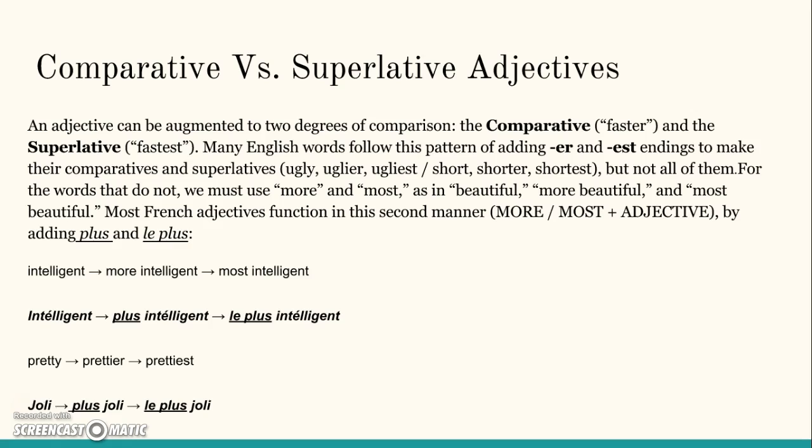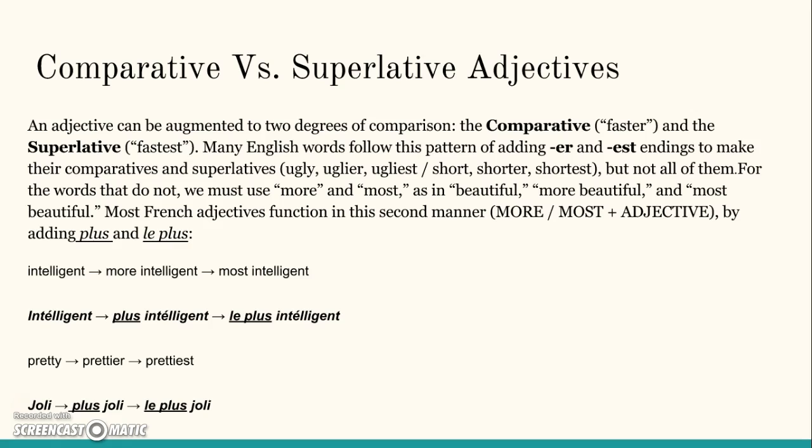Comparative versus superlative adjectives. An adjective can be augmented to 2 degrees of comparison. The comparative, which is like faster, and the superlative, which is fastest. Many English words follow this pattern of adding er and est endings to make their comparatives and superlatives, like for this example, ugly, uglier, ugliest, or short, shorter, shortest, but not all of them. For the words that do not, we must use more and most, as in beautiful, more beautiful, and most beautiful. Most French adjectives function in the second manner.